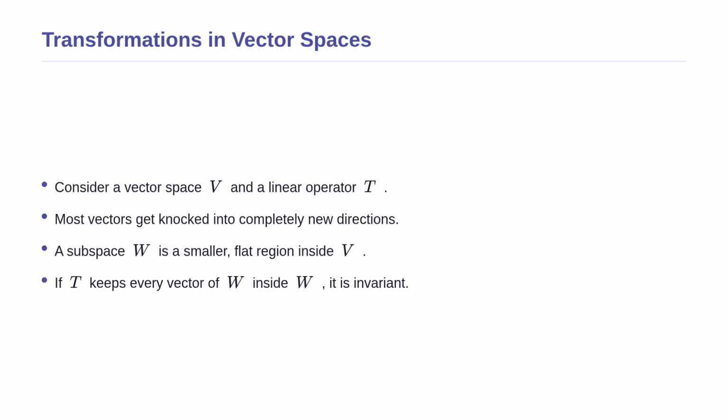Now that we have a mental picture, let us bring this into the world of mathematics. Suppose we have a vector space, which we will call V. We also have a linear operator denoted as T, which acts like a stirring spoon, stretching or rotating vectors. Most vectors get knocked into completely new directions. But sometimes there is a smaller, flat region inside V, called a subspace W. If applying our operator T to any vector inside W always produces an output vector that is still inside W, we call it an invariant subspace. Simply put, what happens in W stays in W.